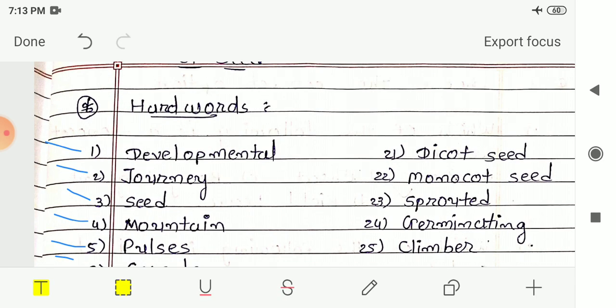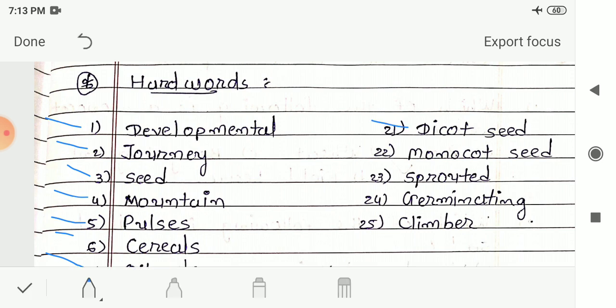Next hard word is dicot seed. 22, next is monocot seed. Next, 23 number, sprouted. Next is germinating. And the last one is climber.